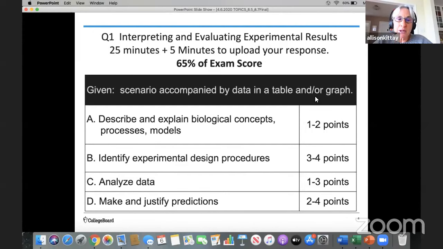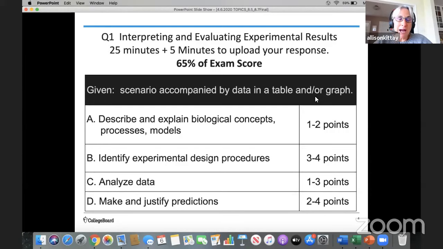So again, question 1 is a long free response question, and it is going to be about interpreting and evaluating experimental results. And it will make up 65% of your total exam score. So on a normal testing year, we would tell you to spend about 20 to 22 minutes on a long FRQ. So you're getting a little bit more time, and then you're going to have 5 minutes to upload your response.